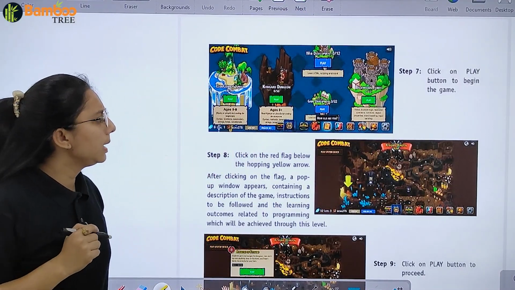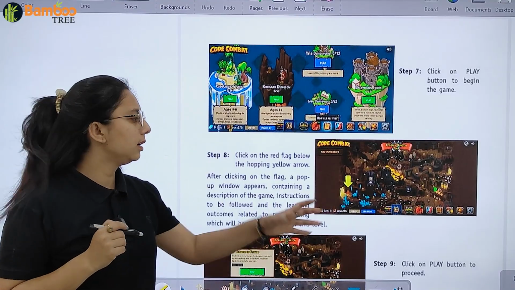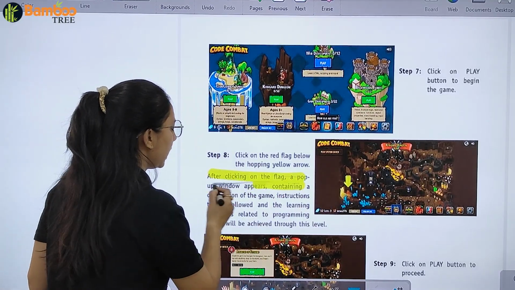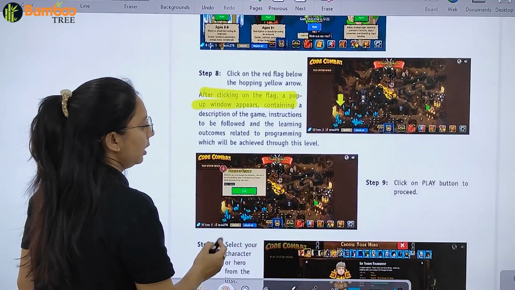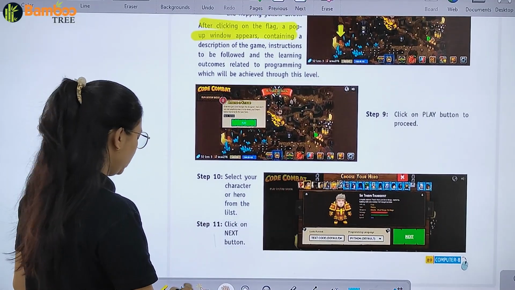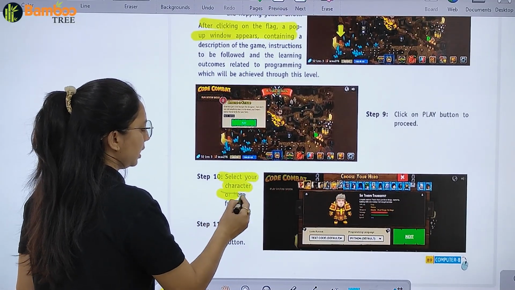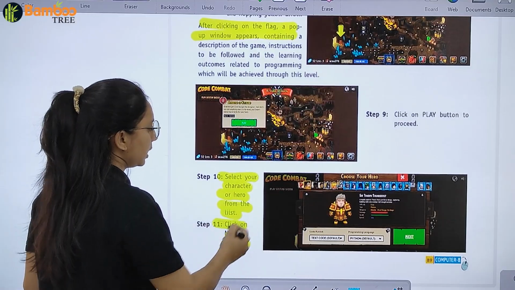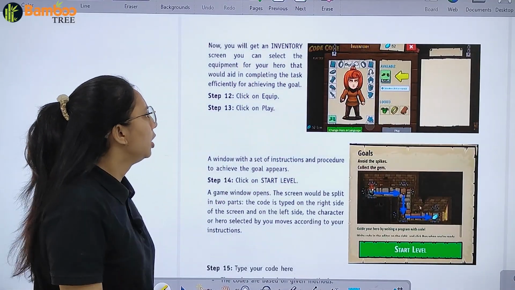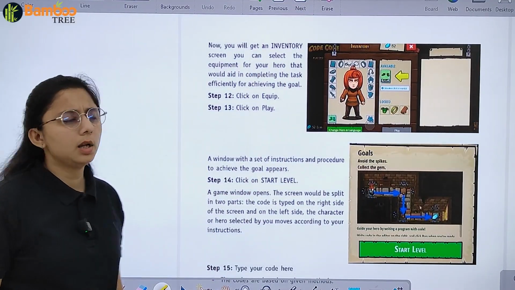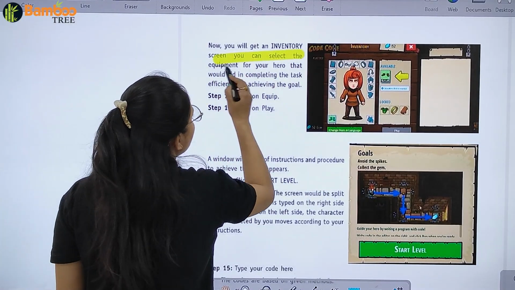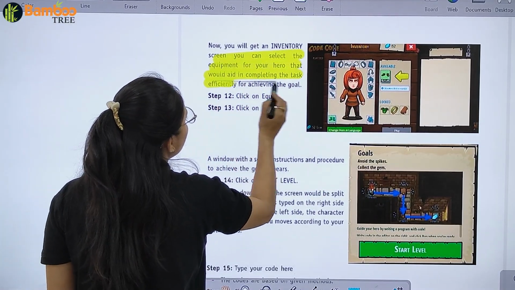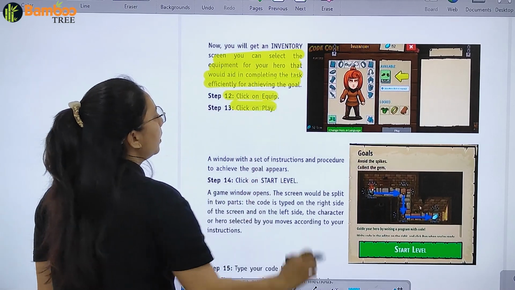Right? Now click on play button. जैसे आप play button पे click करोगे एक red flag आएगा and after clicking on the flag a pop-up window appears. Now click on the play button to proceed. Select your character or hero from the list. Click next button. जैसे आप next button पे जाएंगे, now you will get an inventory screen and you can select the equipment for your hero that would aid in completing the level. Click on equip. Click on play.